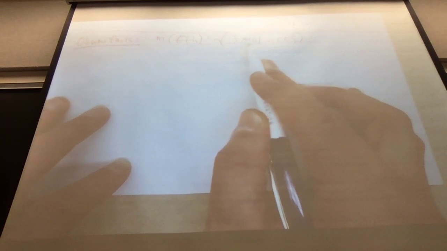So let's just record some obvious facts. You'll tell me why they're obvious facts. The measure of E translated by H, by E translated by H, I mean the set of all x plus H, where x is in E. This is all happening in R^n, or R^d, so H is a vector. This is just the definition of E plus H, just the translate.